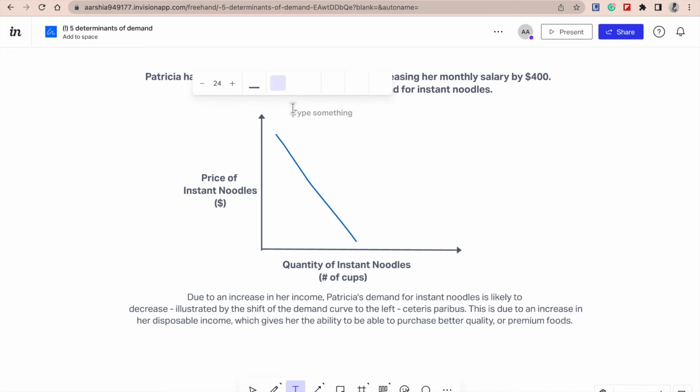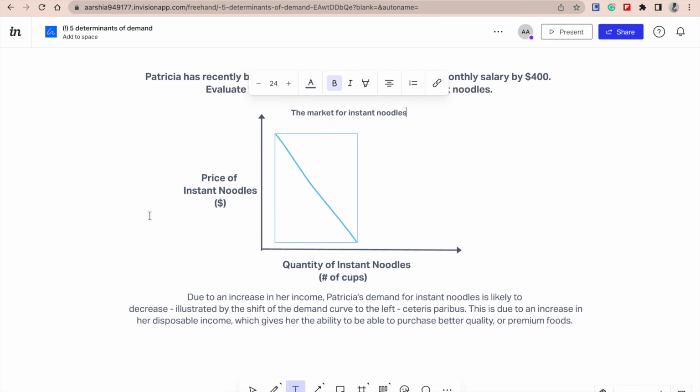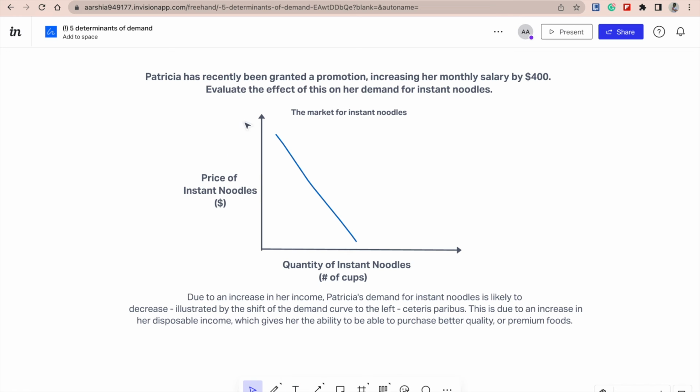So here we would be discussing the market for instant noodles. So we would write that in the title, the market for instant noodles. And the y-axis represents the price of instant noodles, and the x-axis the quantity of instant noodles, or the number of cups she demands. Now, I believe that the demand curve should be moved this way, as we will now be drawing the demand curve shifting to the left.